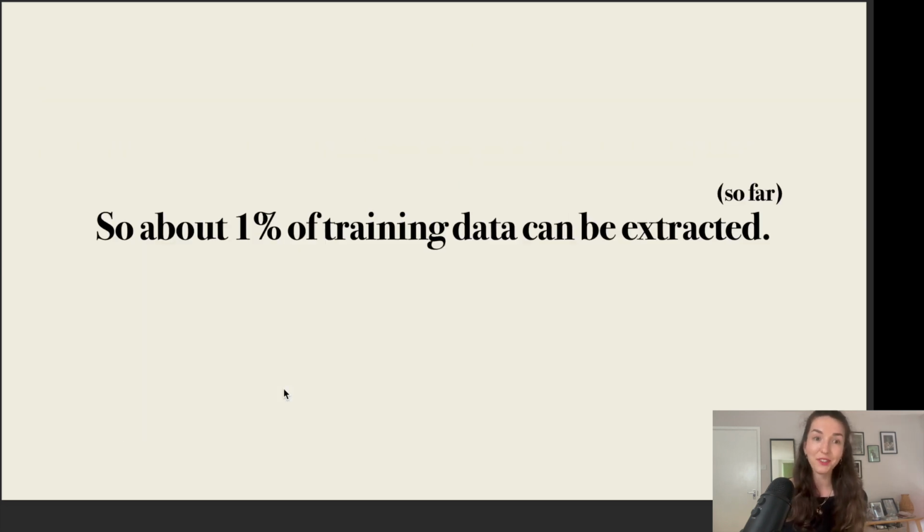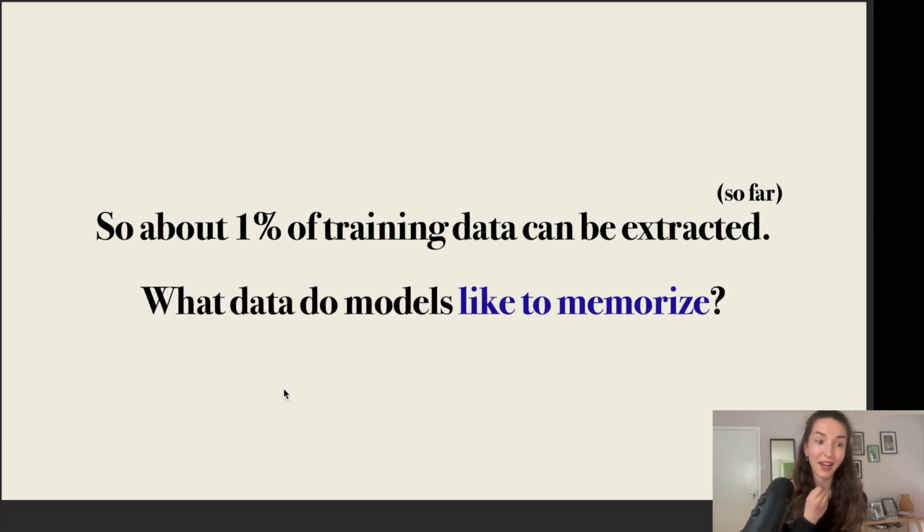So, anyways, all of this is to say that with this kind of methodology, we find that at least so far, about 1% of the training data can be extracted. Whether this number is large or not is a subjective assessment. However, in any case, it's quite interesting that we're able to find that 1% is really so imprinted in the model's mind. And so the next question that I'm interested in asking is, what is this data that the model likes to memorize? So what particular data points get verbatim stored in the model weights?